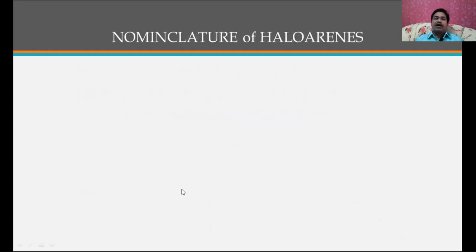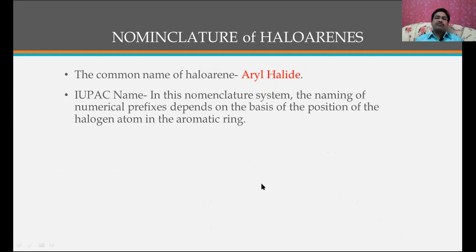That is for the normal alkyl halides. In the case of aryl halides, the common name for the haloarenes is aryl halides, like chlorobenzene, bromobenzene, fluorobenzene, iodobenzene, like this. It is a common name. Now let us see what the IUPAC name is.